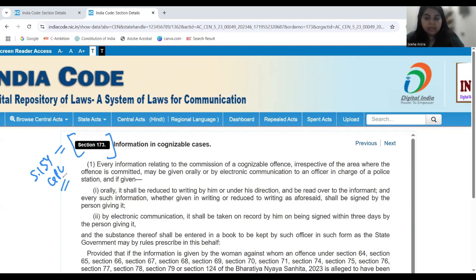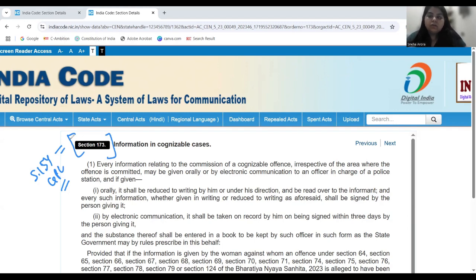Now, a very layman idea of CrPC is that offenses have been divided: bailable, non-bailable, cognizable, non-cognizable, right? We all know about it. What happens in a cognizable offense? The police has the power to take on record the FIR and to proceed with investigation without the orders of the magistrate. However, that is not the case with a non-cognizable offense. This is something that Sections 154, 155, 156 in the CrPC already provide.